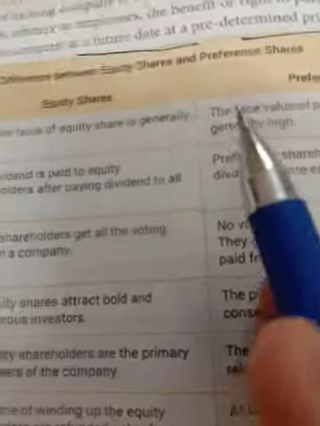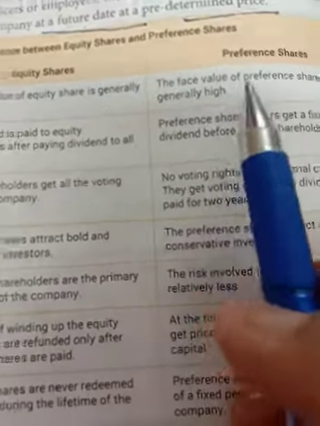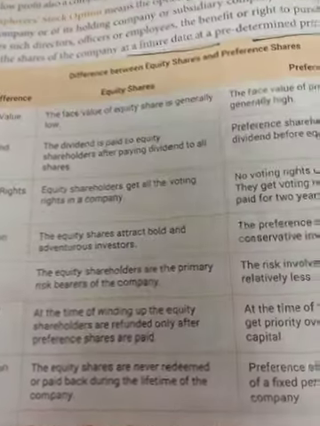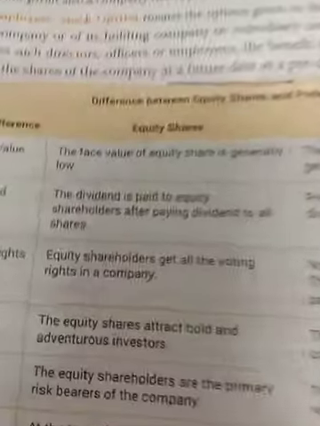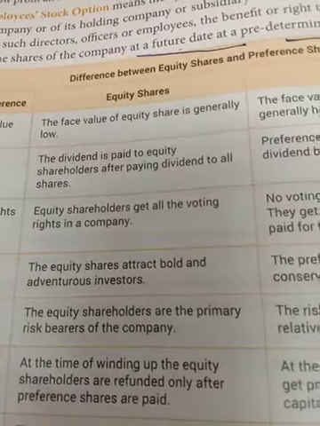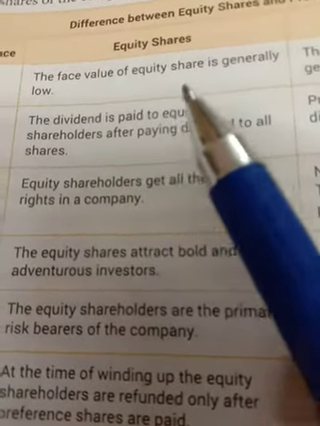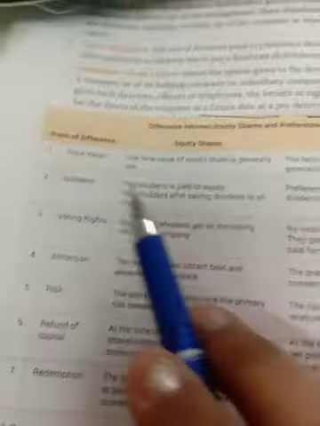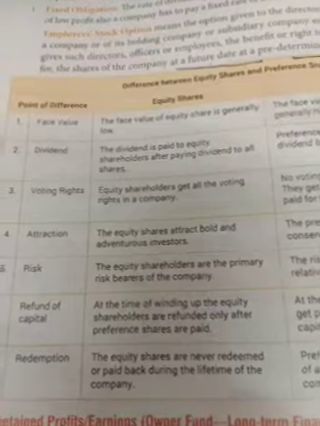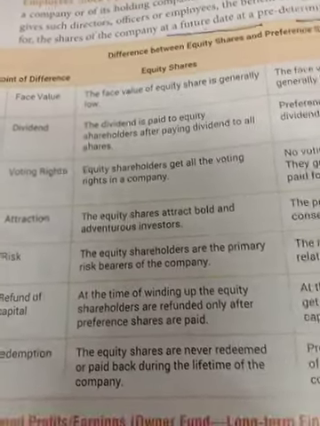Now, the difference between equity and preference shareholder. The face value of an equity share is generally lower than that of a preference share. Here the face value is generally high. What is face value? It is the price at which the company is offering the share, like one share is of which value. Like one share is of 10 rupees, so this is the face value of an equity share, which is lower than preference share. This is the face value, you can say, the price offered by the company to the public for purchasing one share.